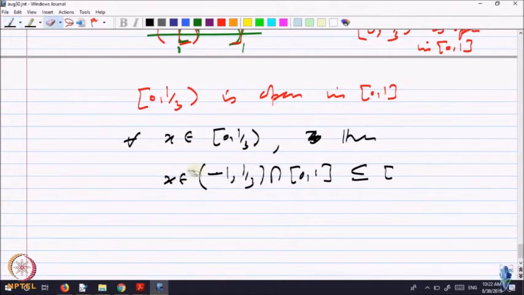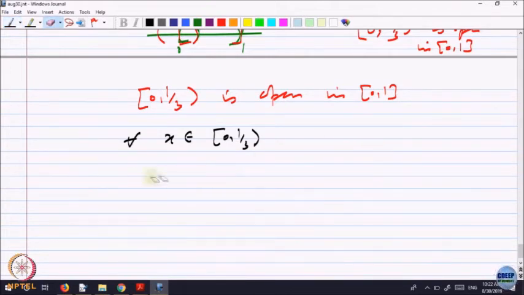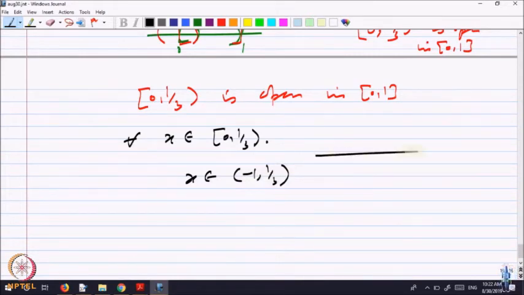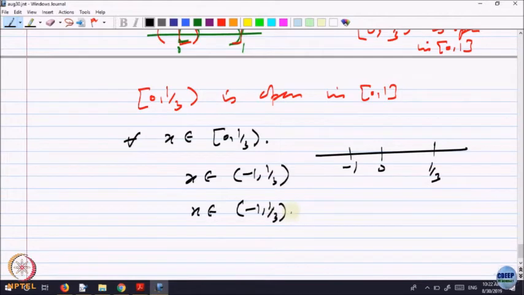Let me write slightly better. Let x belong to this. Then x belongs to minus 1 to 1 by 3, obviously. So, here is 0, here is 1 by 3, here is minus 1. But I can still say x belongs to minus 1 to 1 by 3. If I look at its intersection with 0 to 1, which is a subset of 0 to 1.